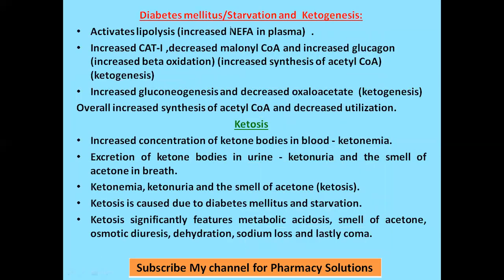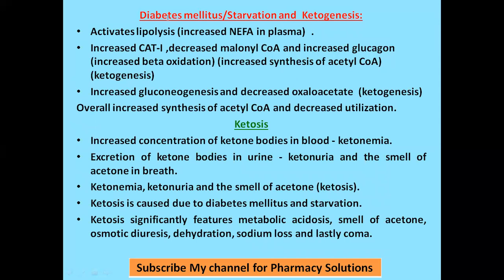The relation between diabetes mellitus, starvation, and ketogenesis. The hormones involved here are glucagon and insulin. In starvation and in diabetes, the glucagon level is increased and insulin level is decreased.